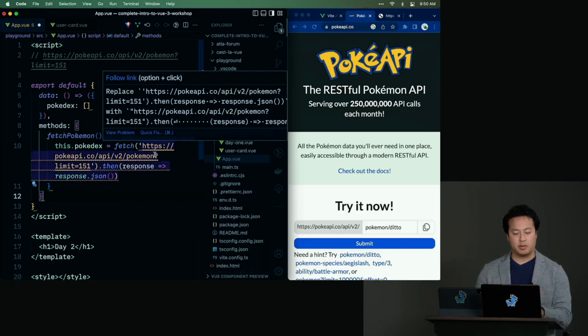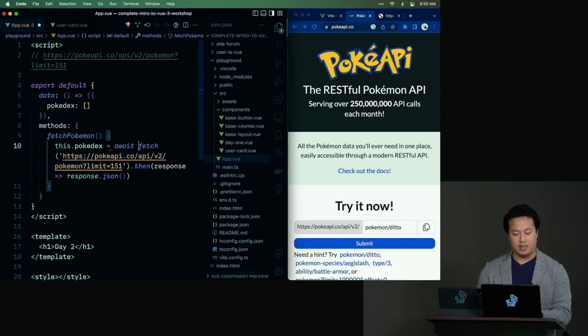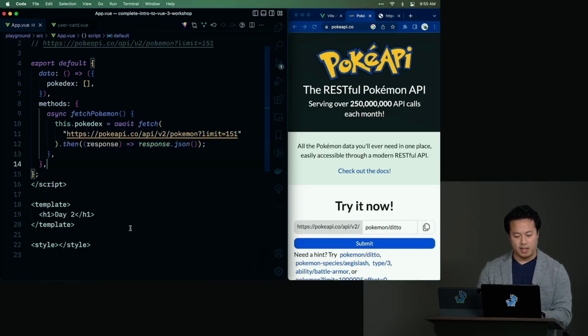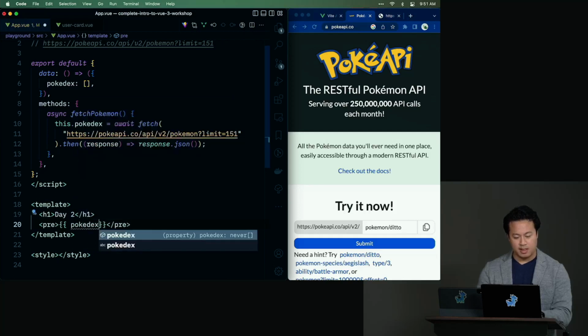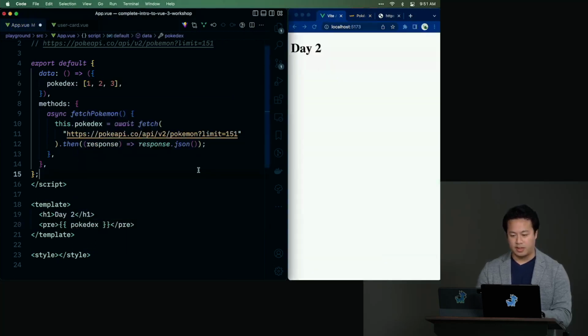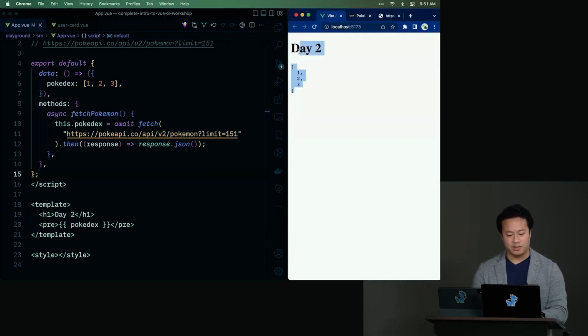But we're not quite done yet, right? Because this is an async request. So what do we have to do? We have to make sure we add that await keyword, and we add that async right here. Once we do that and we save, everything formats, and looking pretty good. So what might we do next? Let's at least render out the Pokedex, like this. And then let's actually show something. So 1, 2, 3. Switch on over here and save. And there we go. We see that the Pokedex is rendering.